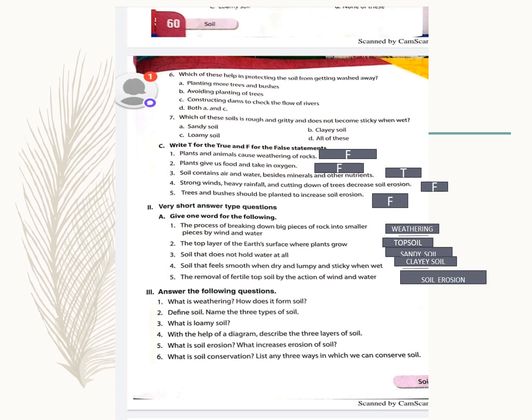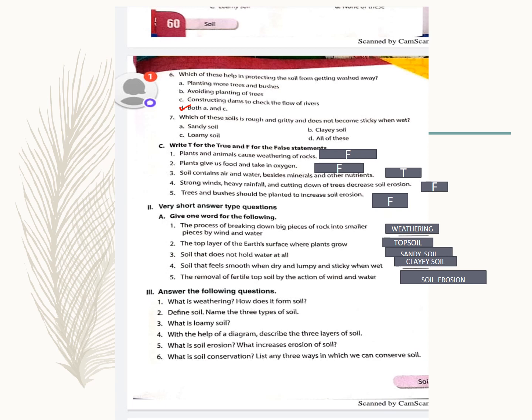So question number 6 is which of these help in protecting the soil from getting washed away? Planting more trees and bushes, avoiding planting of trees. So planting more trees and bushes, they help in protecting the soil from getting washed away. ज़्यादा plant करोगे, the roots are going to hold the soil from getting washed away. Now, avoiding planting of trees, it will not help you protect the soil. Construction of dams, they are also going to help you in protecting the soil. When the flow of the rivers is going to be managed, controlled way में जब पानी भेजा जाएगा नीचे, तो the top soil will not be washed away, है ना? So the answer is going to be A and C.